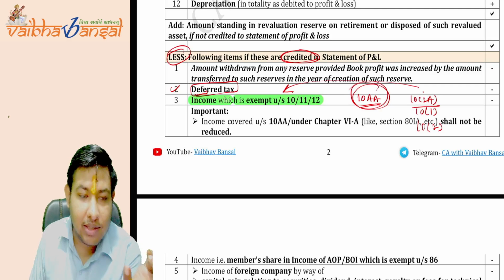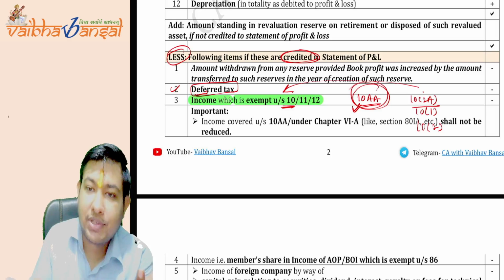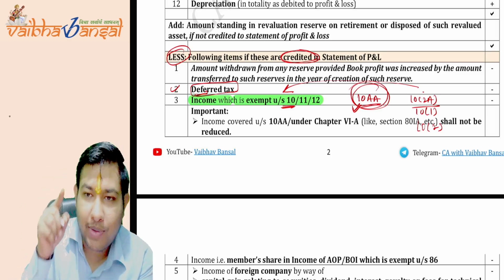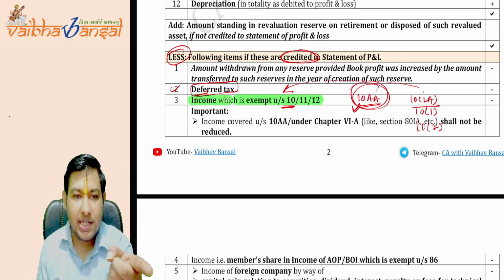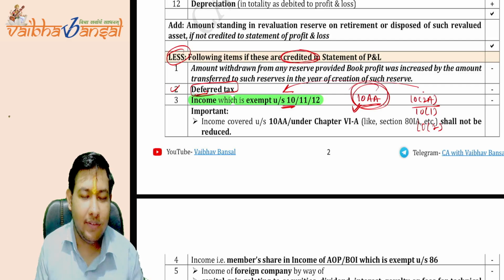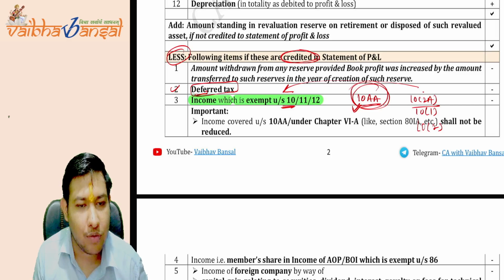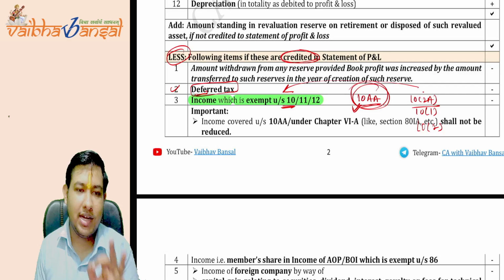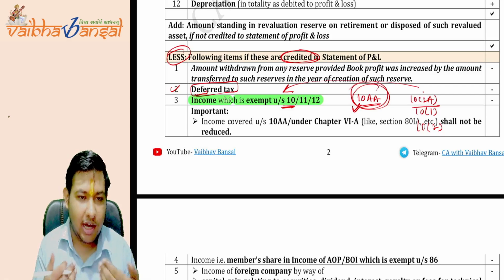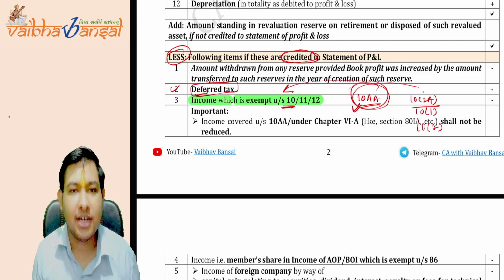So the government said it for only section 10. If there is an income of section 10AA credited to your P&L, you are not going to reduce the income of that section 10AA, and the expenditure of such income should not be added back. Is this clear? So sections 10, 11 and 12 only are allowed to be added back and subtracted.